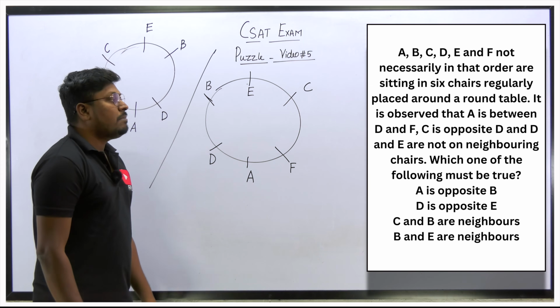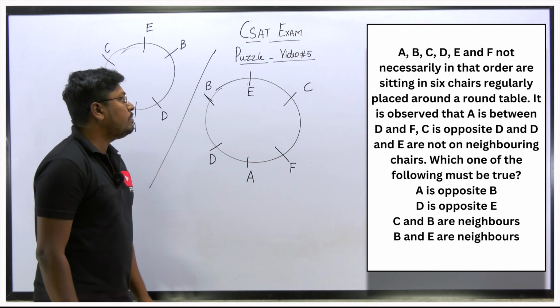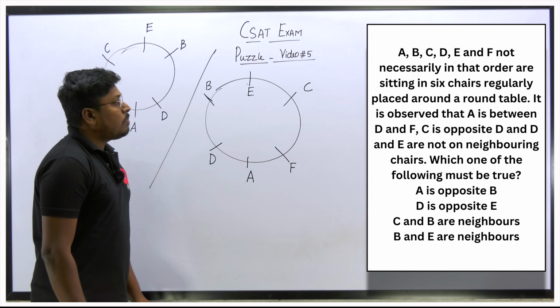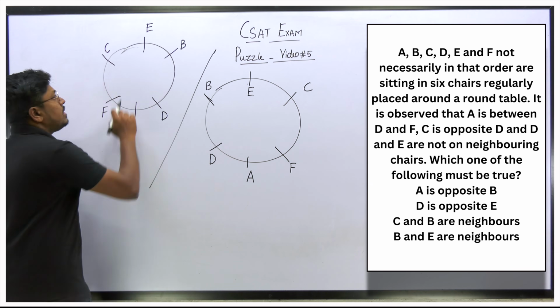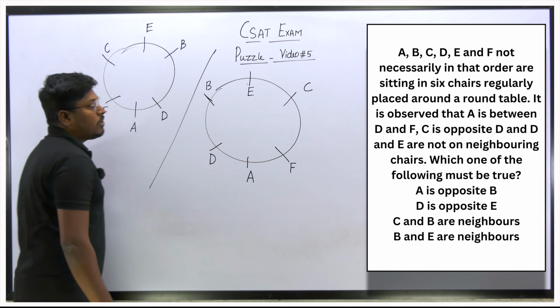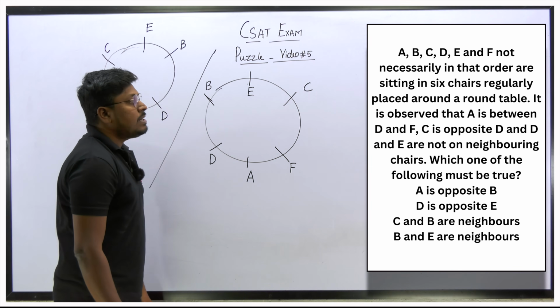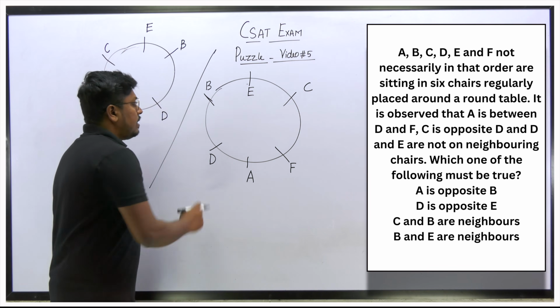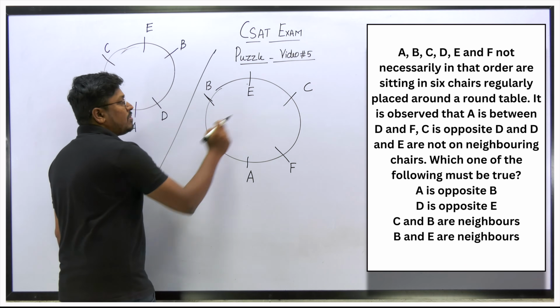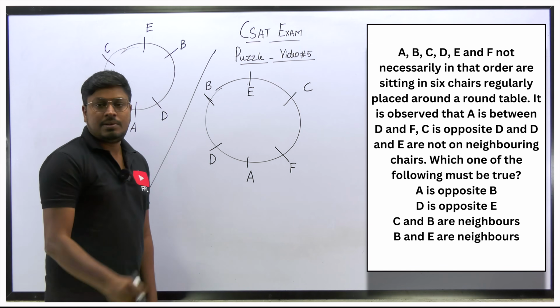Which one of the following must be true? First, A is opposite to B. No, I think A is opposite to E, but not opposite to B. The first point is wrong. Second point, D is opposite to E. No, D is opposite to C in both the diagrams. The second point is also wrong.